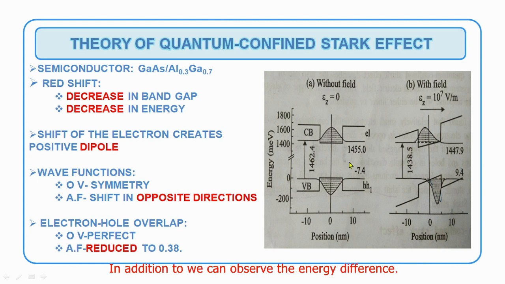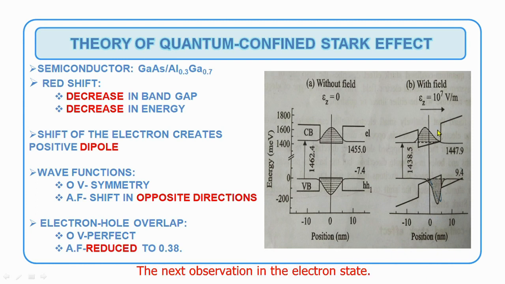In addition, we can observe the energy difference. The energy value at zero field is 1462 milli electron volt, and after the field it is 1438 milli electron volt. The energy decreases from zero field to applied field. So we already know that a decrease in energy leads to a redshift of the transition energy. So from this redshift you can say the Stark effect causes the energy difference, or due to the Stark effect the redshift occurs in the system.